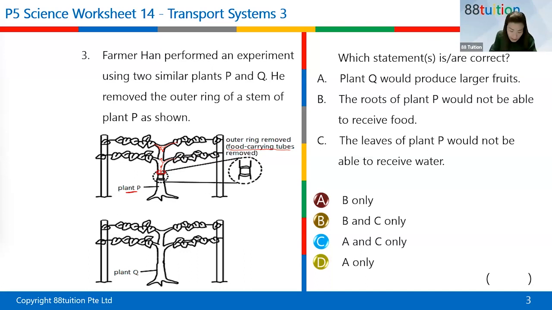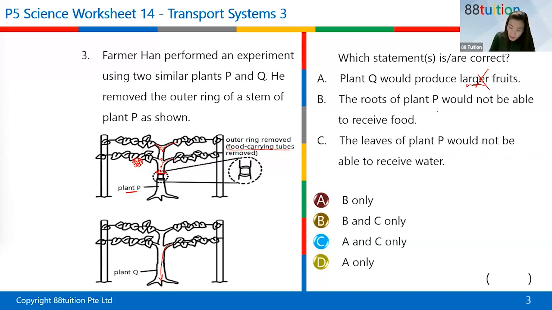So when this part is stuck with a lot of sugar, any other sugar that is formed will be going to the fruits. Okay, so imagine there are fruits here already, right? If there are fruits here, imagine maybe this is grapes, then the grapes will become fatter and fatter and fatter because the sugar will be accumulated there. However, in this case, the sugar still flows to the roots. Right or not? Okay, there's no extra accumulation of sugar there. Right, so this will produce larger fruits. It's not correct. Only P will produce larger fruits.